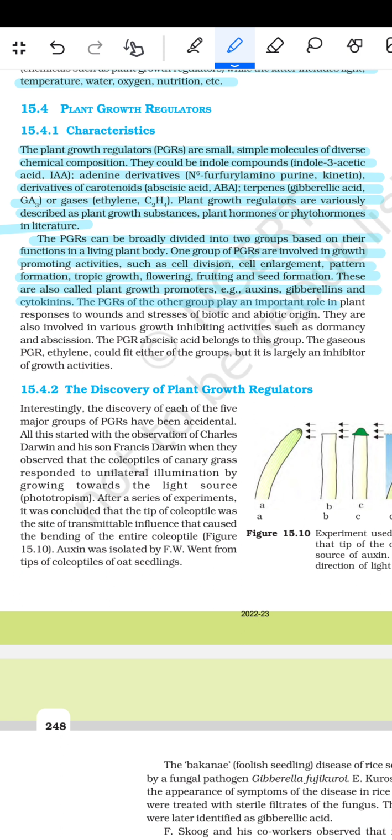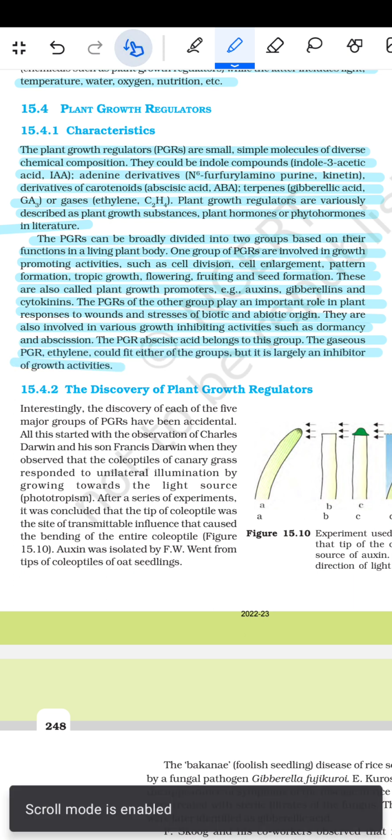The PGRs of the other group play an important role in the plant response to wounds and stresses of biotic and abiotic origin. They are also involved in various growth-inhibiting activities such as dormancy and abscission. The PGR abscisic acid belongs to this group. The gaseous PGR ethylene could fit either group, but it is largely an inhibitor of growth activities.